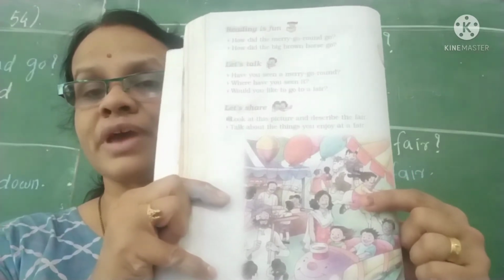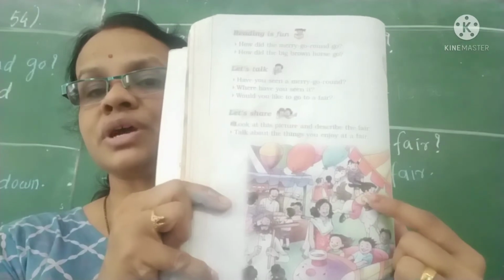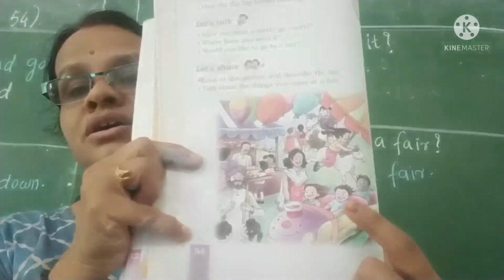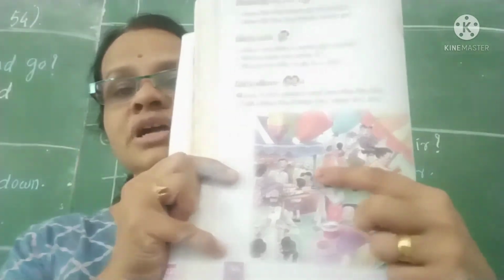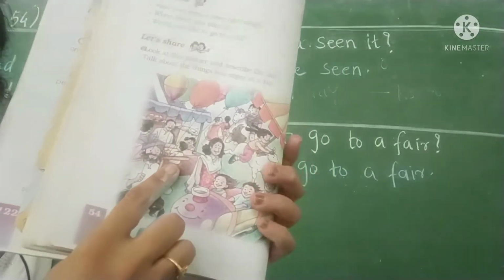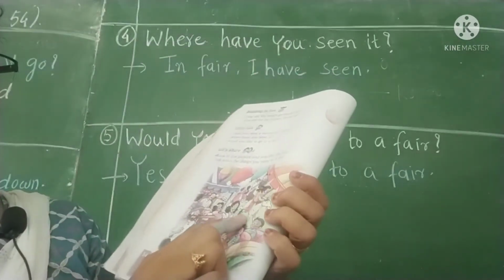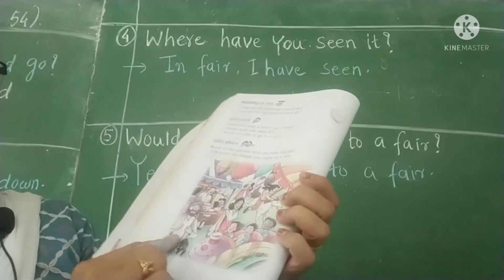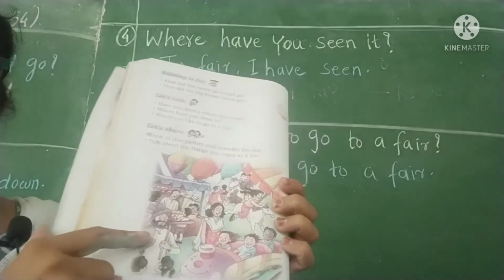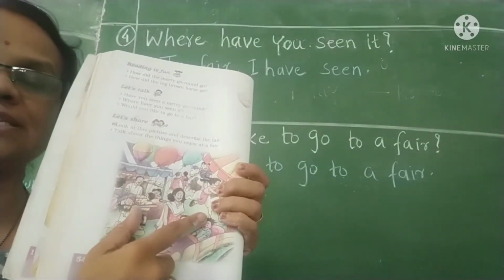So there is a fair, right? So many people are here. One boy is enjoying the merry-go-round, right? Some children are enjoying the toy train, and one shop, which shop is it? Toy shop is also there. Some children are purchasing toys from the toy shop. Then afterwards a balloon seller is also there. So this is the picture description. इसको क्या कहते हैं? Picture description. ये picture है और हमने इसका describe किया.